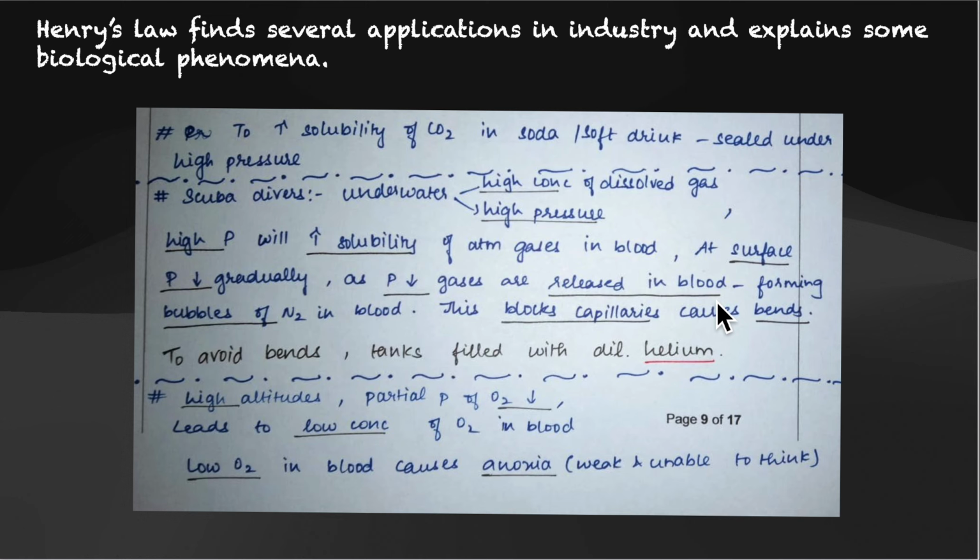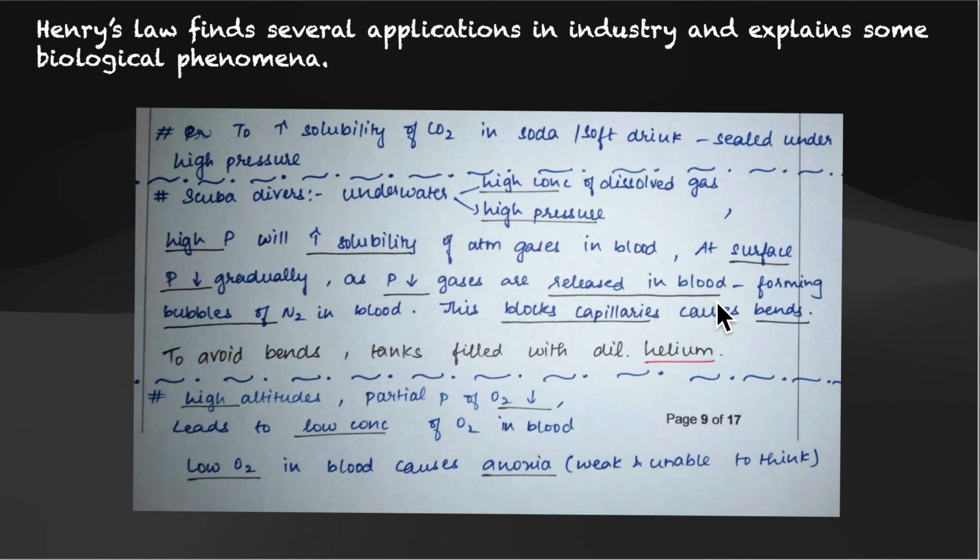As the pressure decreases slowly, the gases which were dissolved in the blood now have to get released, because now the pressure in the blood is higher than the pressure outside. At the surface, the pressure in the blood would be higher than the pressure at the surface.